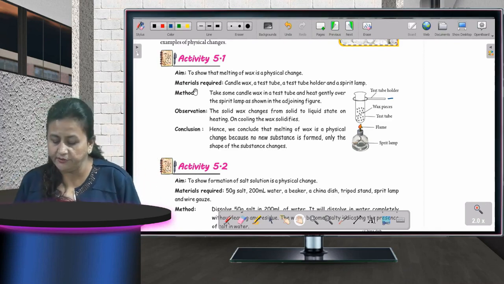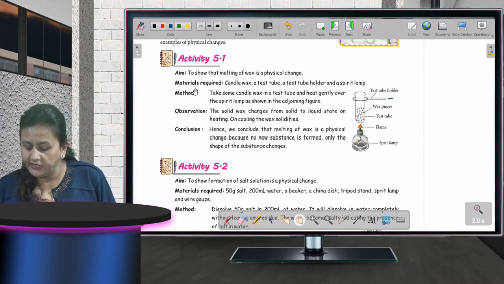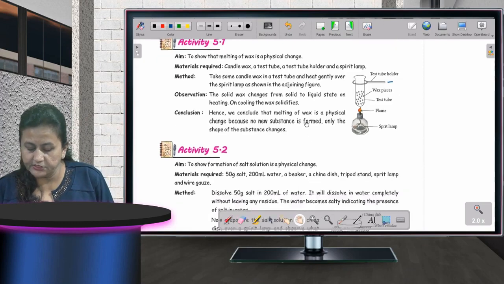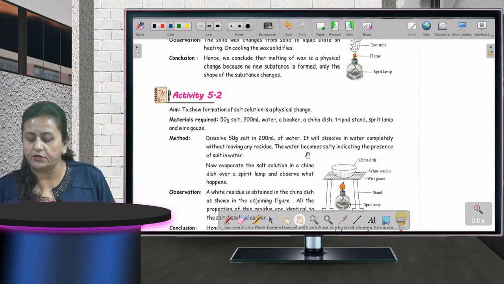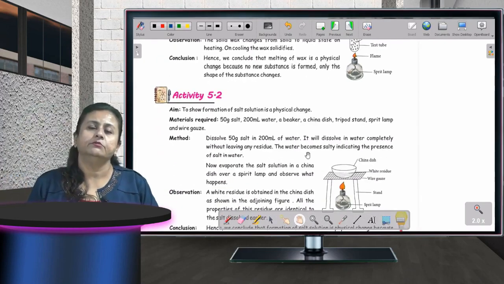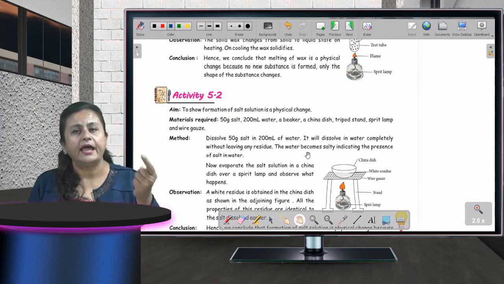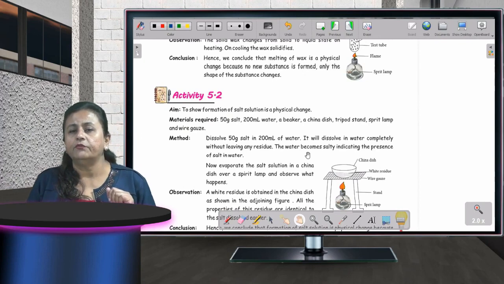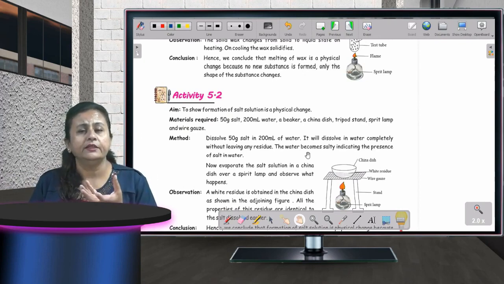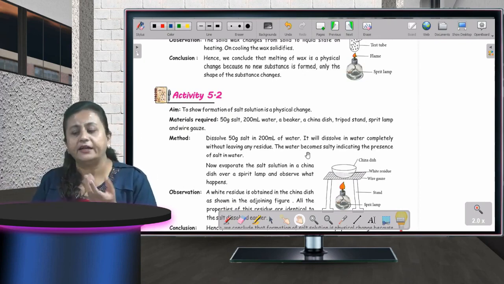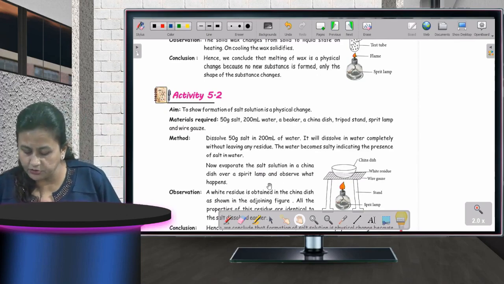Fine children? Now, another example is to show that formation of salt solution is a physical change. What you will do? You will take a small dish, put some water in it and dissolve some salt. Now take a Bunsen burner and place that dish as you can see in this figure also.